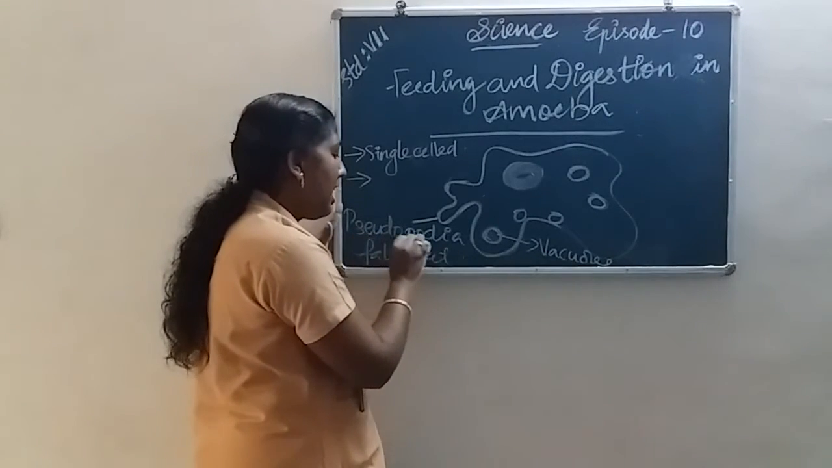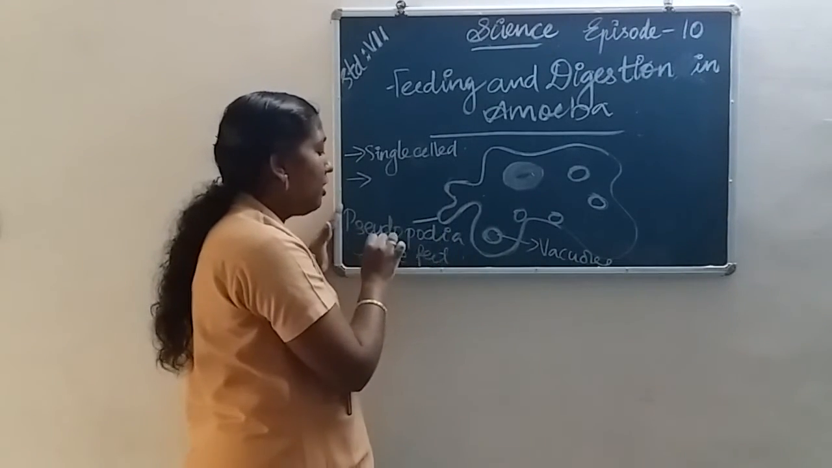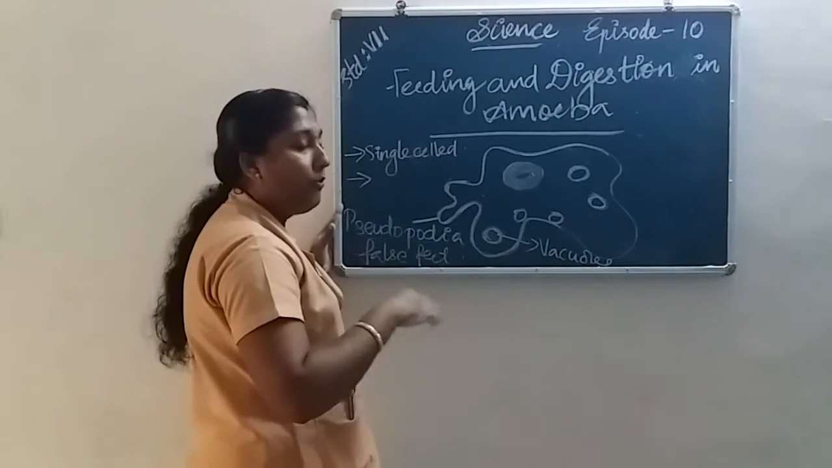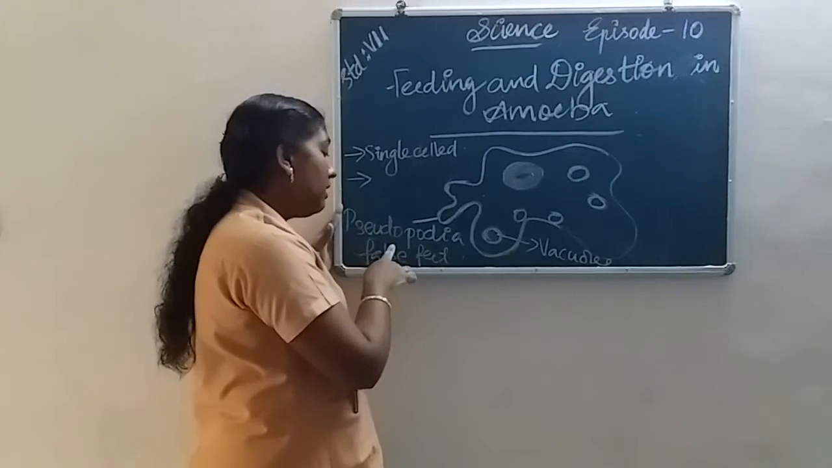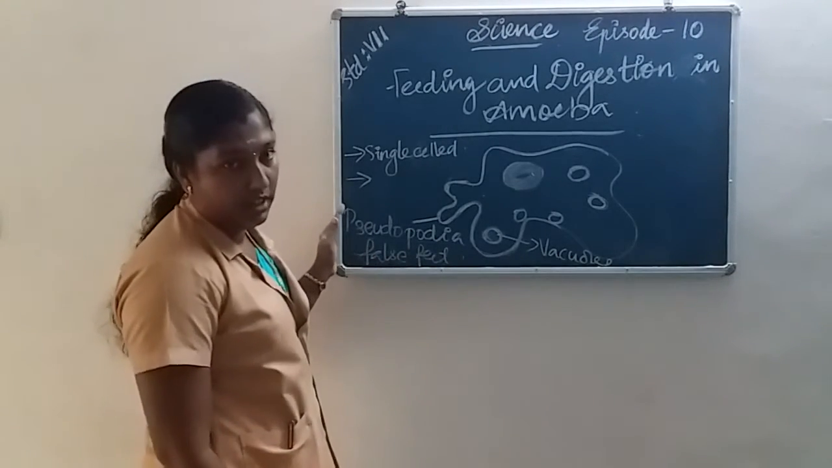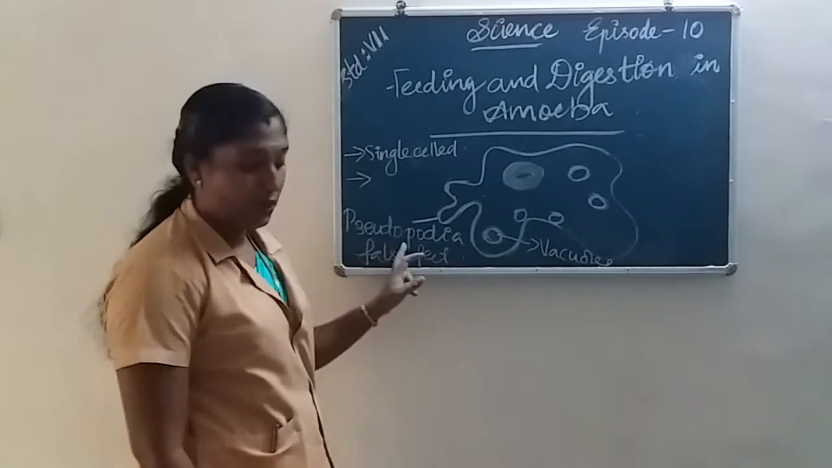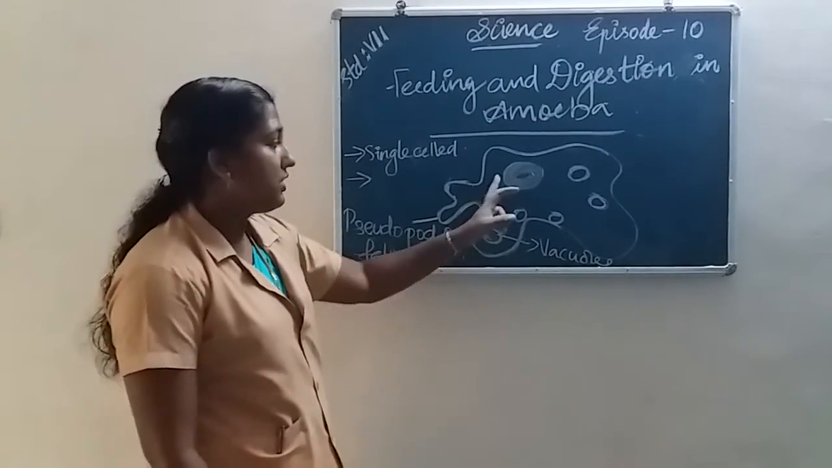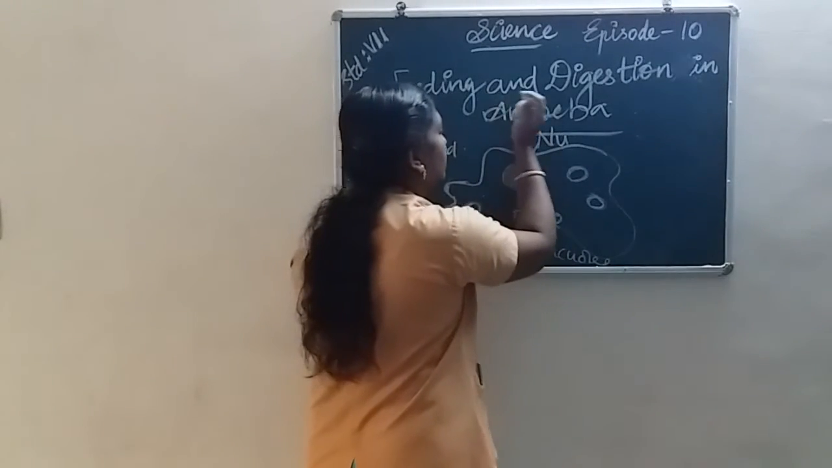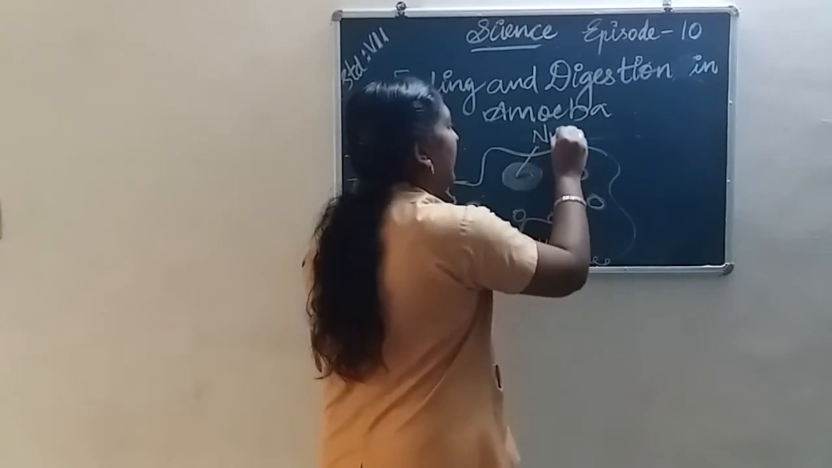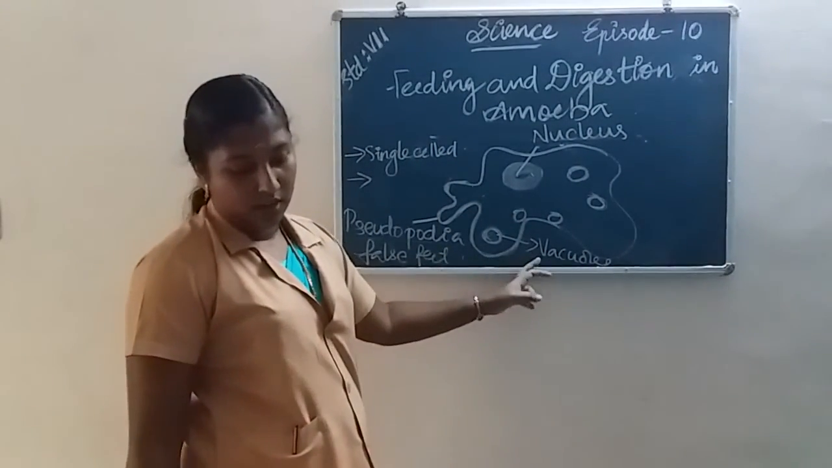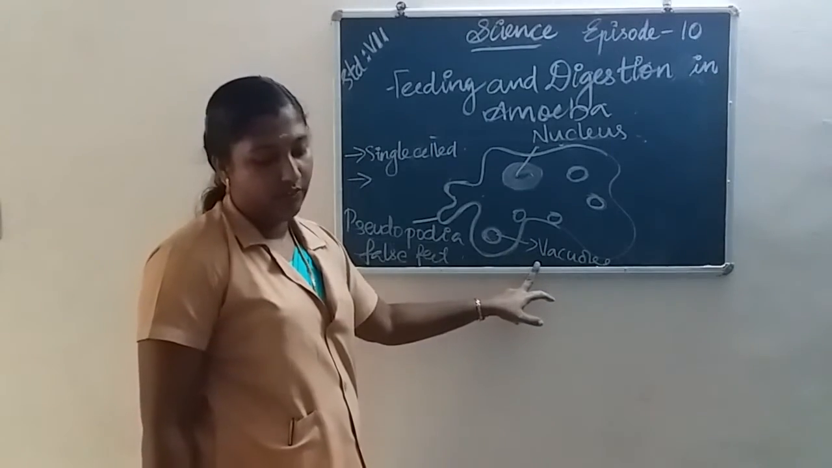The pseudopodia help amoeba for the movement and for capturing the food. Pseudopodia, false feet. This is the nucleus. Pseudopodia, food vacuoles.